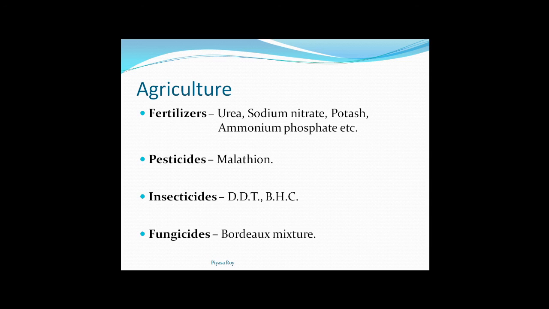Insecticides, which prevent damage from insects: DDT and BHC are two examples. The full forms of DDT and BHC are not required, but DDT is dichloro-diphenyl trichloroethane and BHC is benzene hexachloride. Next, fungicide: an example is Bordeaux mixture, which can be used as a fungicide.